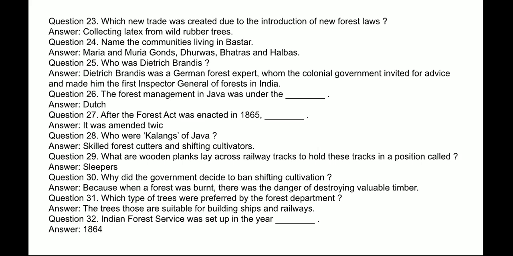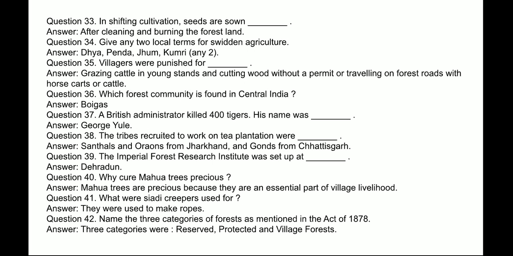Next question, the Indian Forest Service was set up in the year? Answer, 1864. Next question, in shifting cultivation, seeds are sown? Answer, after clearing and burning the forest land. Next question, give any two local terms for shifting agriculture. Answer, Dhaya, Penda, Jhum, Kumri. Any two you will write.